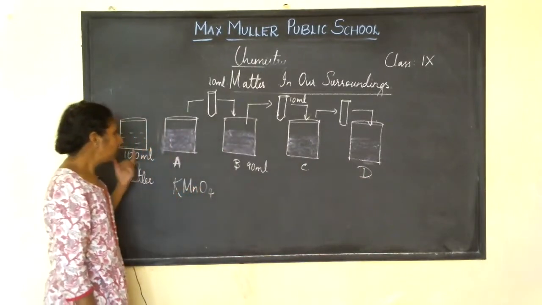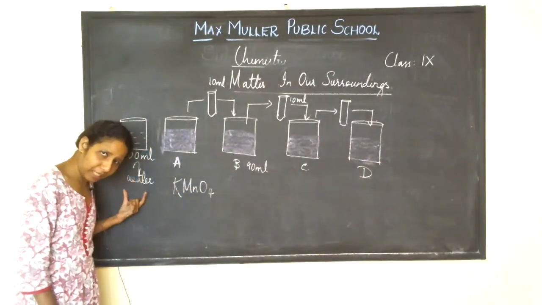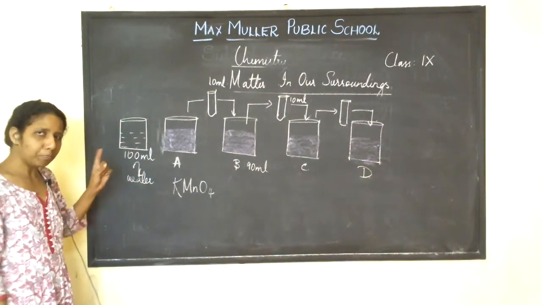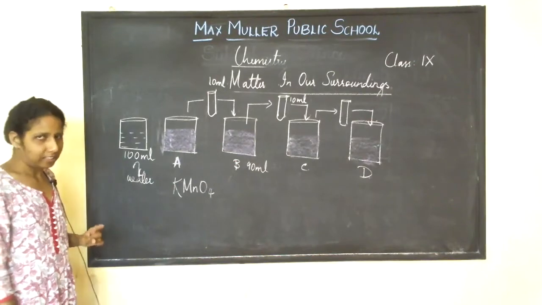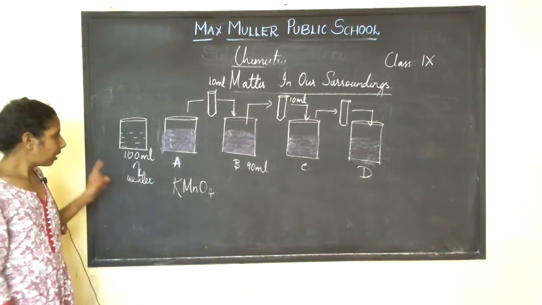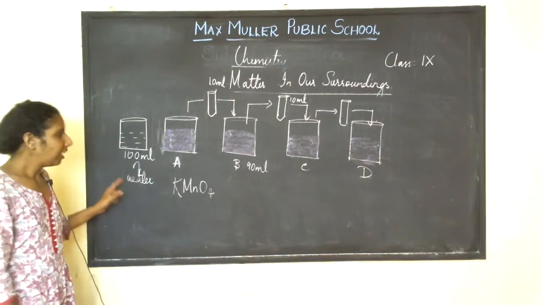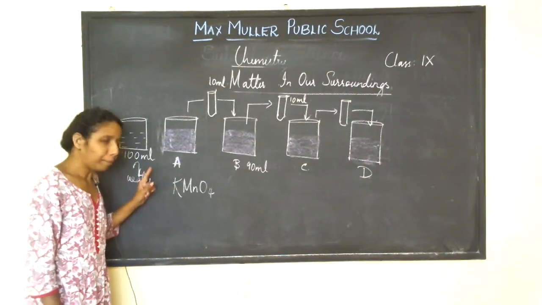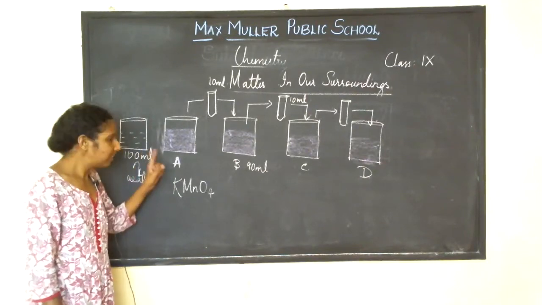Once again, I will repeat. You take 100 ml of water in a beaker and add 2 to 3 crystals of potassium permanganate to it.